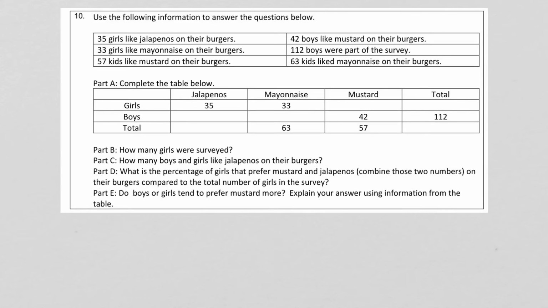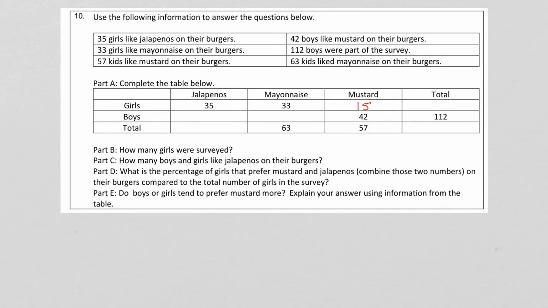If we want to know how many like mustard here, well, we know our total is 57, so we have to say 57 minus 42. 57 minus 42 is 15, so we can put 15 right there.